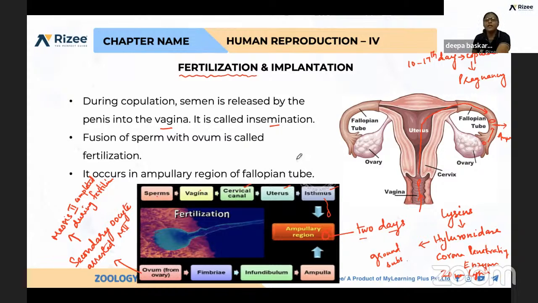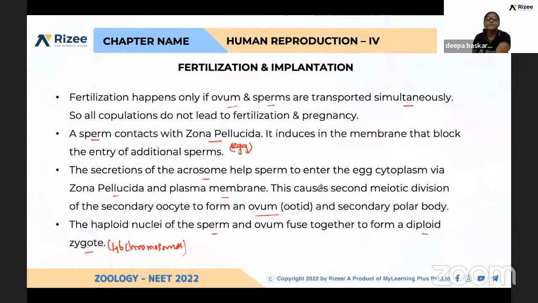If in the options it is given like 2 to 3, you have to select 2 to 3 polar bodies, because the fate of these polar bodies is unknown. Whether it is getting divided or not is uncertain. So if 2 to 3 is given, you select that. Okay. Okay, ma'am.